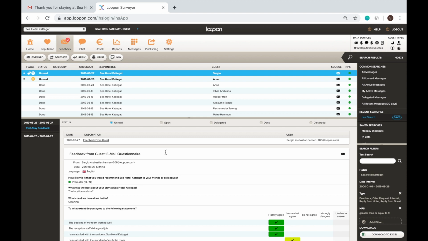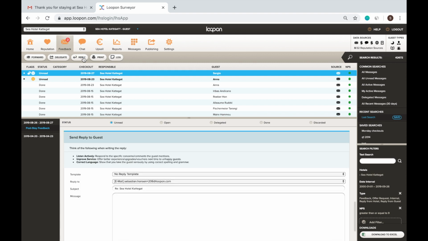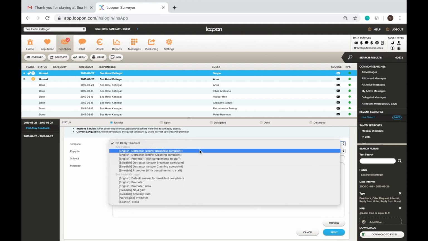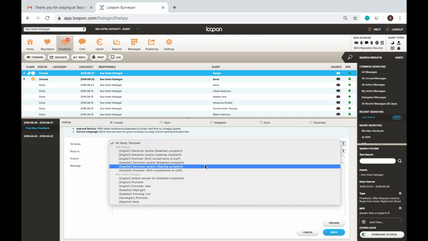At the top left corner, you have what we like to call action buttons. You can forward feedback, delegate it to someone else, reply to the guest, print the feedback, or add a note. In this case, we would like to reply to the guests. You can use pre-created reply templates in order to save time, or you can create a response from scratch.